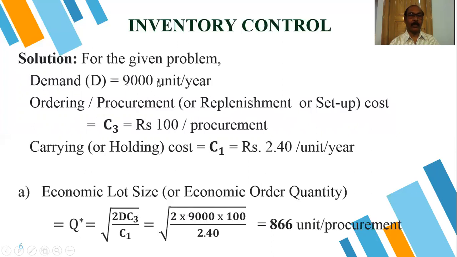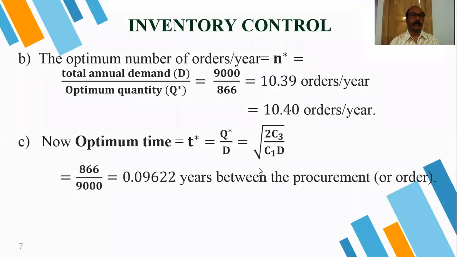So how many orders are required? This divided by this. So move to the next question. We only got the answer of the one question. Now the optimum number of orders per year, N star, is equal to total annual demand over optimum quantity. I already said 9,000 by 866, approximately 10.39 orders per year. That means the number of orders we are placing per year is 10.